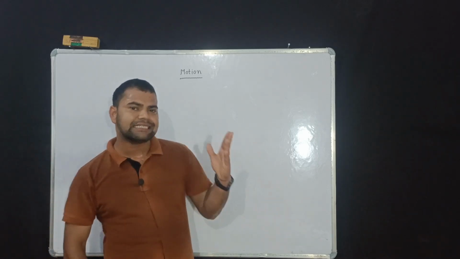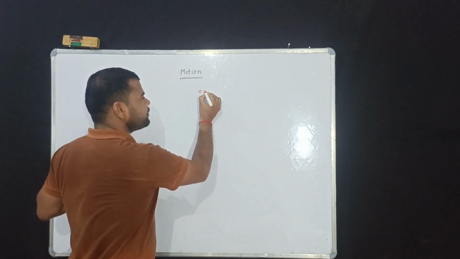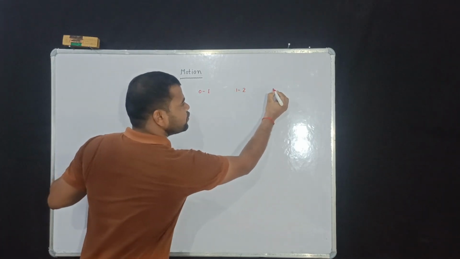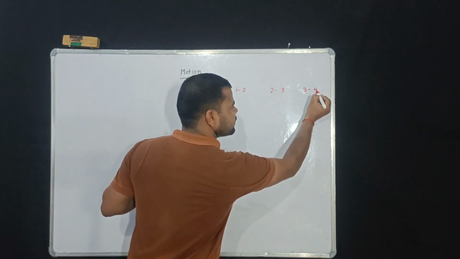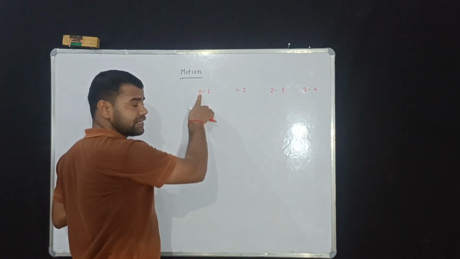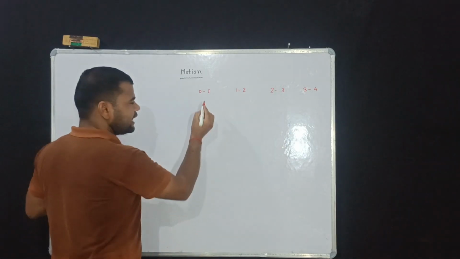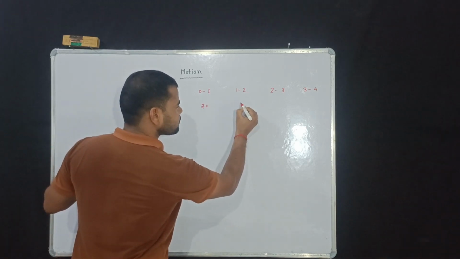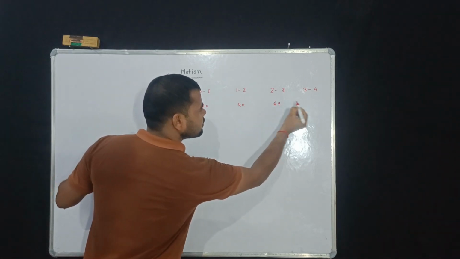Now we can see this on the board. For example, in 0 to 1 second, 1 to 2 second, 2 to 3 second, 3 to 4 second, in all the cases the time interval is 1 second: 1 minus 0 is 1 second, 2 minus 1 is 1 second, 3 minus 2 is 1 second, 4 minus 3 is 1 second. And the distances are 20 meter, 40 meter, 60 meter, 80 meter.